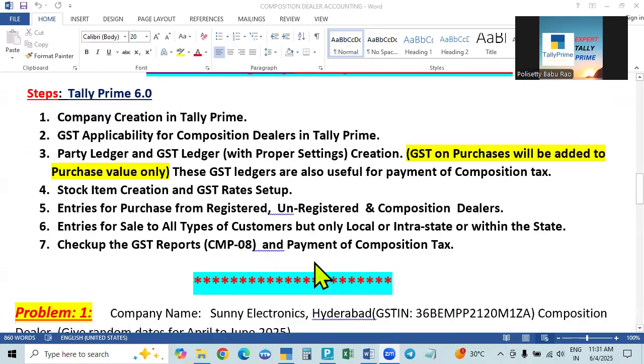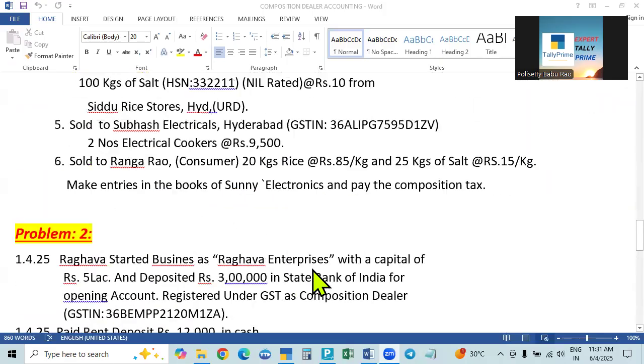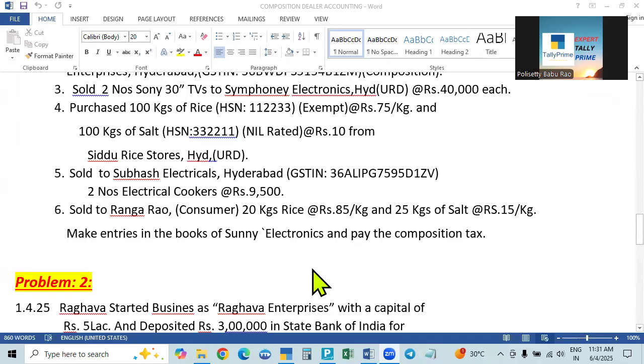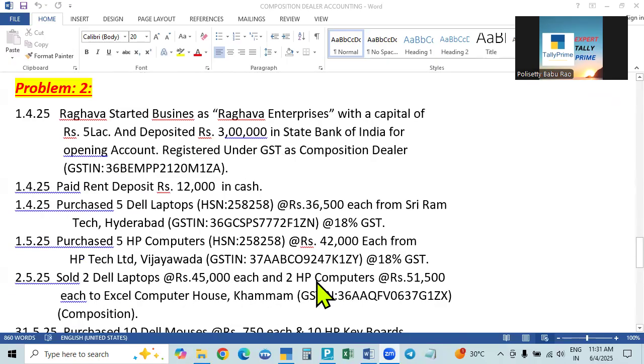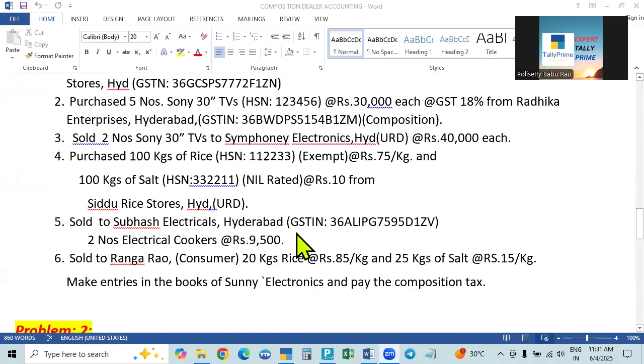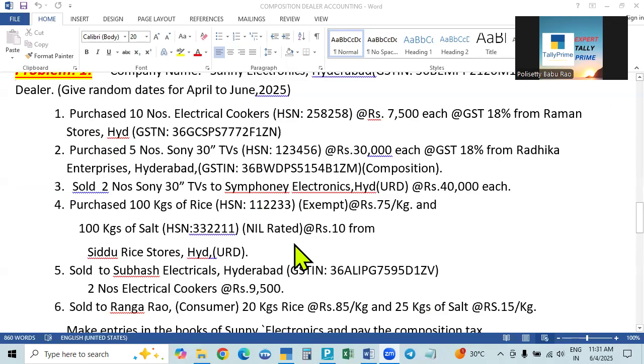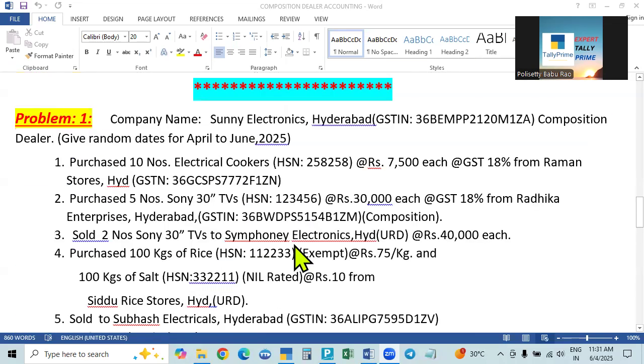This is the thing. For that, I will take up a problem. There are two problems. The first problem I will do, and the second problem I will show you. Both are the same, but with more examples and more transactions. We have to try. If you try many times, you will get good knowledge.